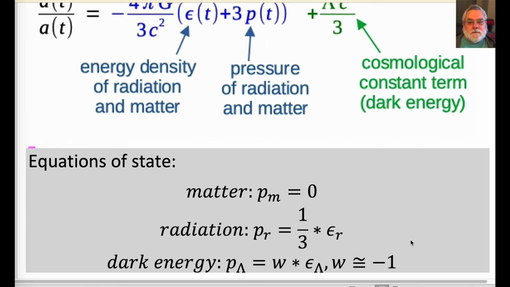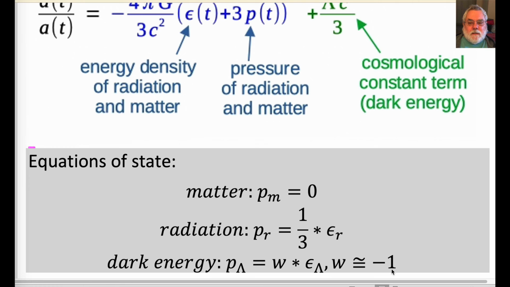When we do this, we get that the pressure for dark energy, shown with subscript capital lambda, equals w times the energy density of dark energy, where w is close to -1, and is exactly -1 if the dark energy density is forever constant.